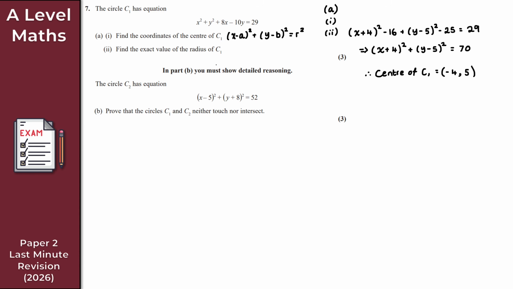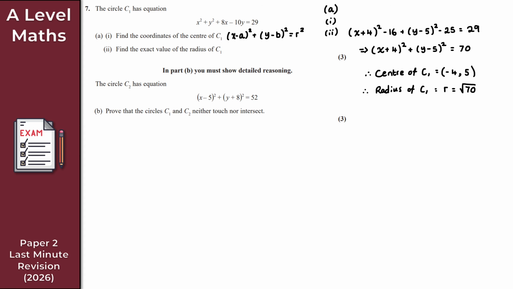And then for the exact value of the radius of C1 here, well, as we can see, r squared is 70, so r here is simply root 70, right? We can't simplify that, so we'll just leave it as this here. Perfect then. So that's the solution to part 1 and part 2.